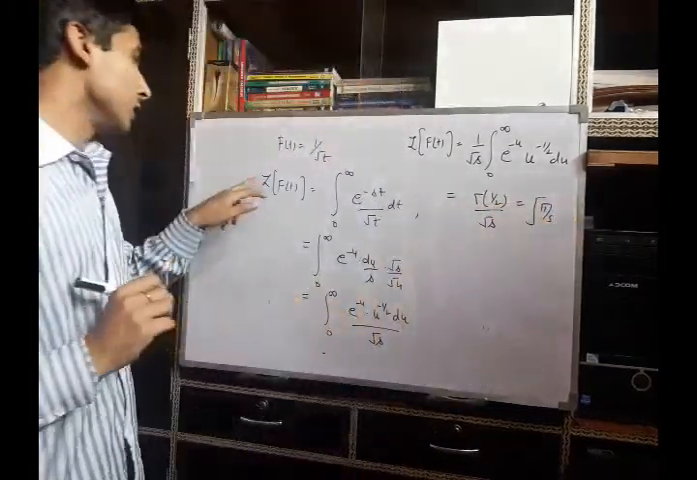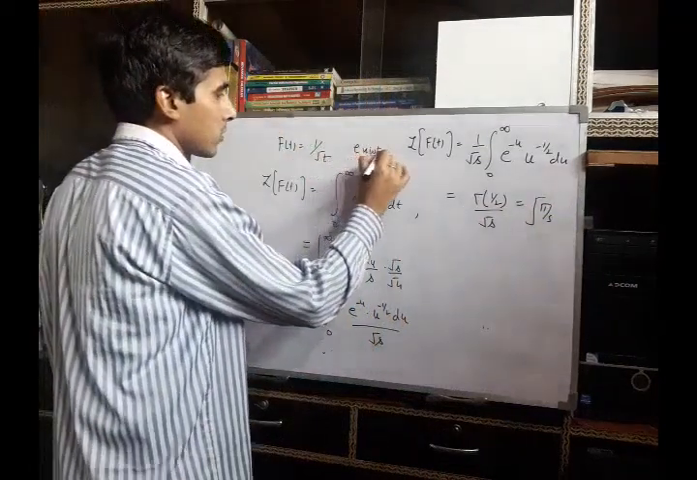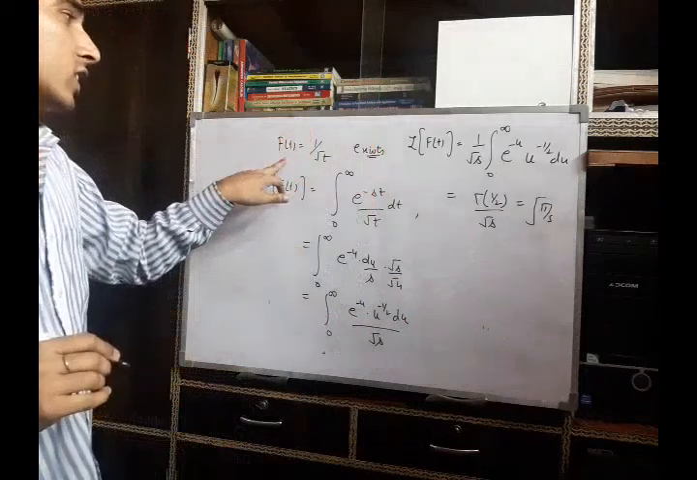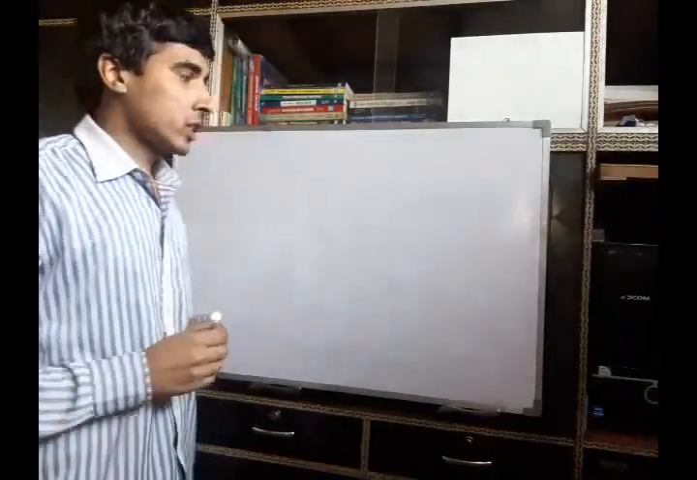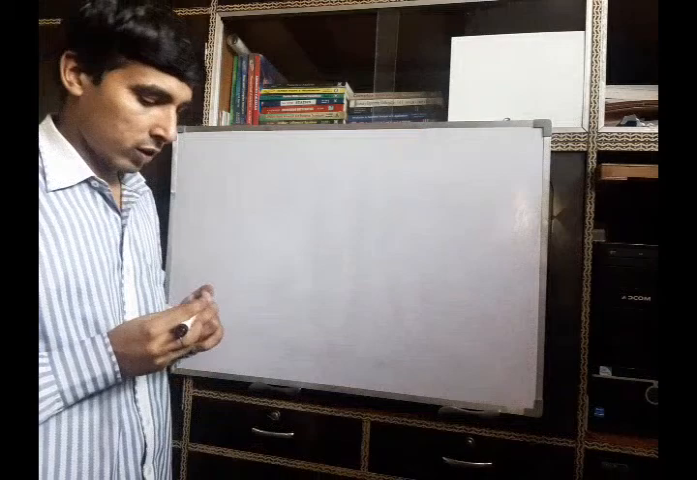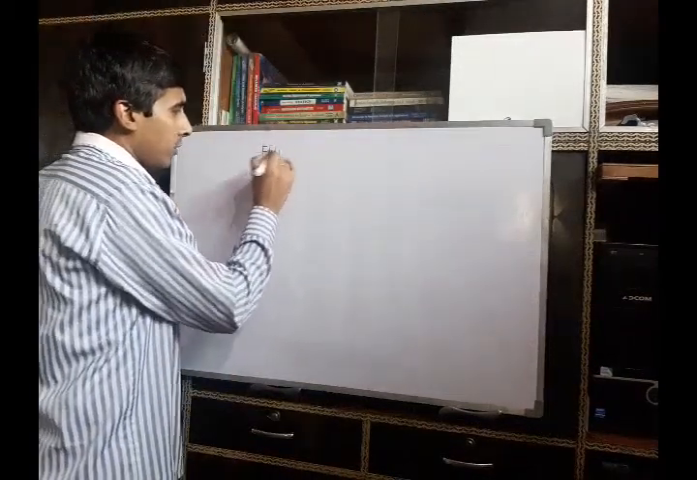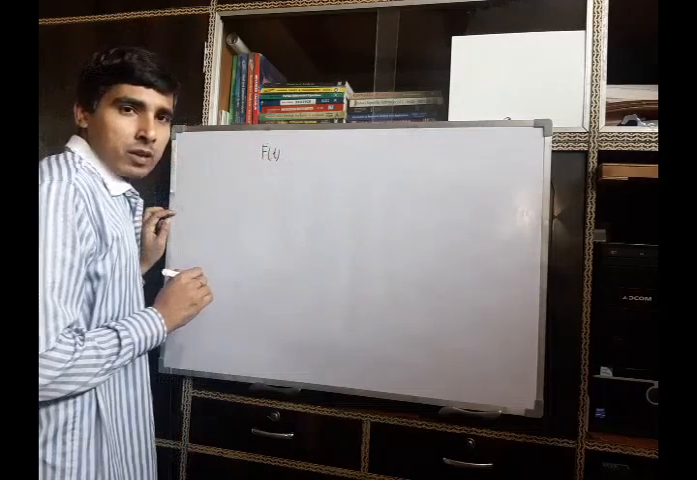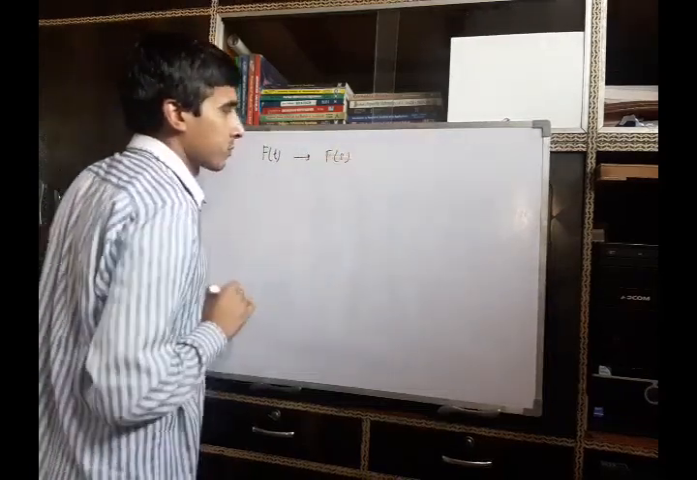So you see the Laplace transform of this function exists, but this function is not piecewise continuous. You can easily see it. Now we will discuss how we can find the Laplace transform of the derivative of a function and the integral of a given function. Suppose f(t) is a given function such that its Laplace transform is F of s.